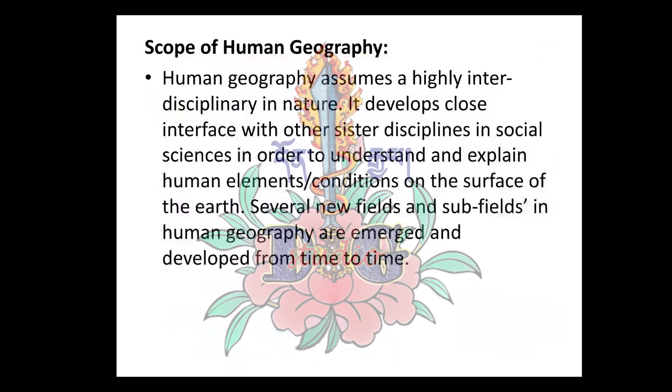It develops a close interface with other sister disciplines in social sciences in order to understand and explain human elements and conditions on the surface of the earth. Several new fields and subfields in human geography emerged from time to time.